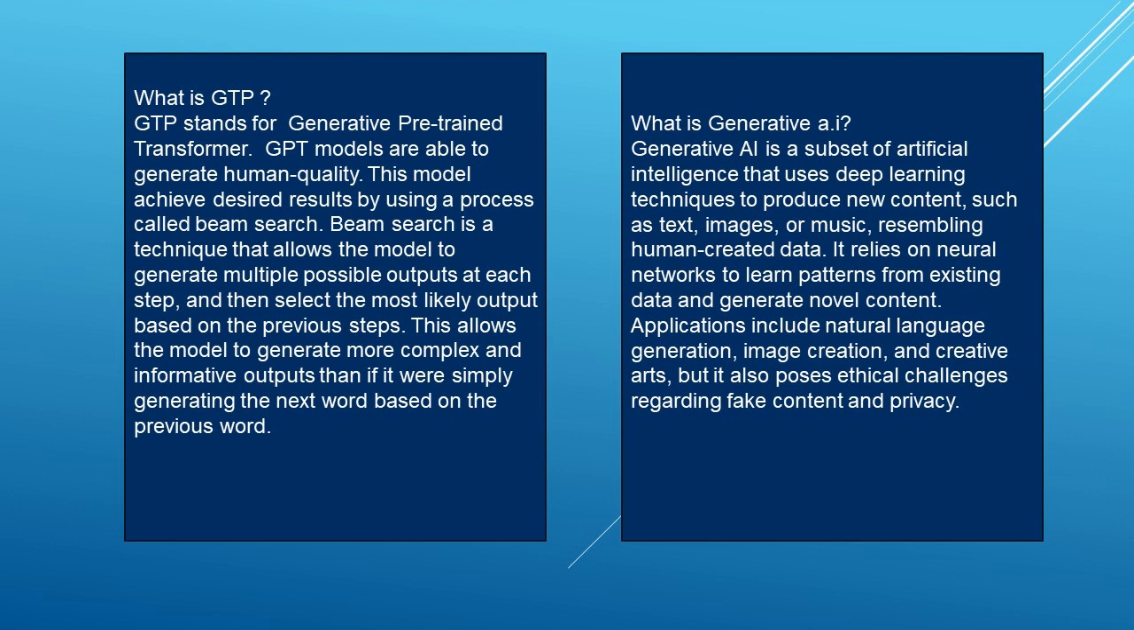What is generative AI? Generative AI is a subset of artificial intelligence that uses deep learning techniques to produce new content, such as text, images, or music, resembling human-created data. It relies on neural networks to learn patterns from existing data and generate novel content. Applications include natural language generation, image creation, and creative arts, but it also poses ethical challenges regarding fake content and privacy.